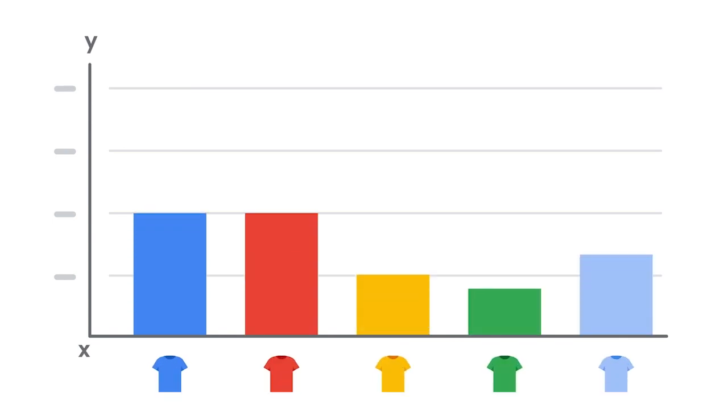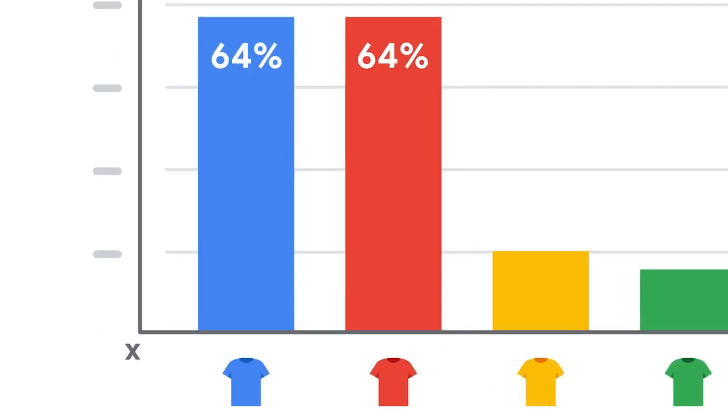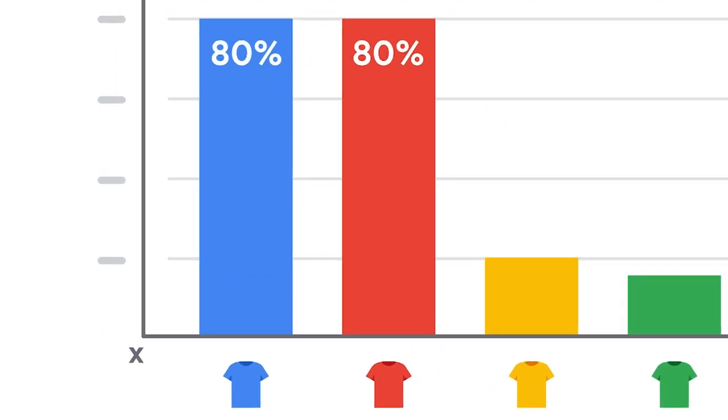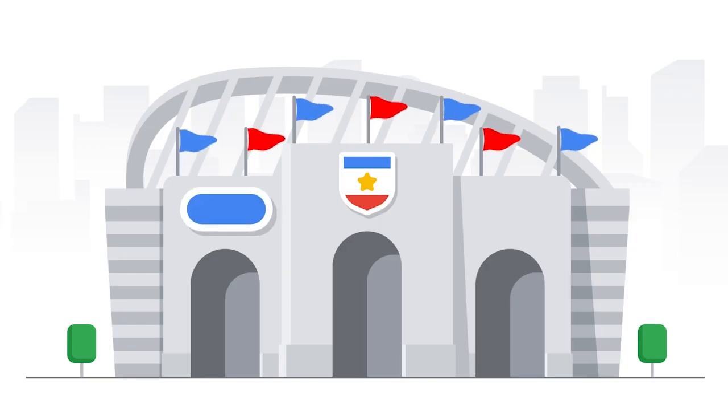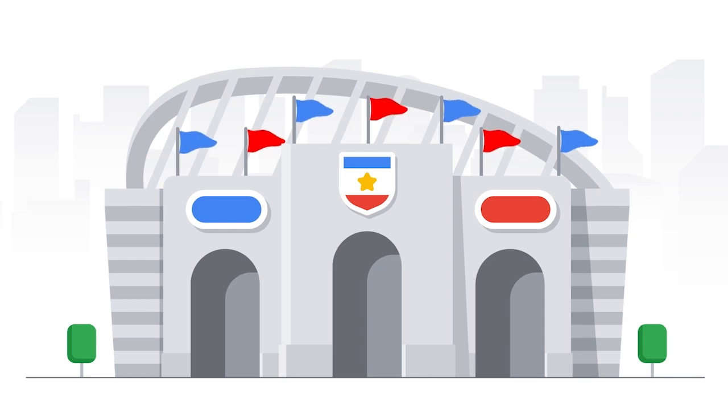Here's an example. A clothing company is analyzing sales in their highest growth market. They want to determine what color shirts will be most popular in the upcoming season. One person notes that red and blue shirts accounted for 80% of their sales in this market over the past 3 months. This is a big number, so they suggest ordering lots of red and blue shirts. But another person points out that the local sports team's colors are red and blue, and this team had recently won a championship. It's very likely that sales of red and blue shirts will have spiked as consumers purchase tees to support the local team.